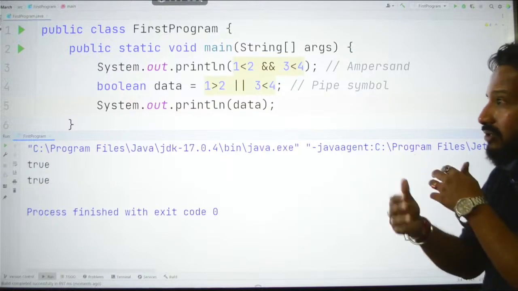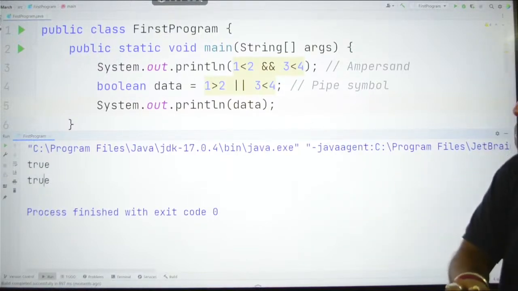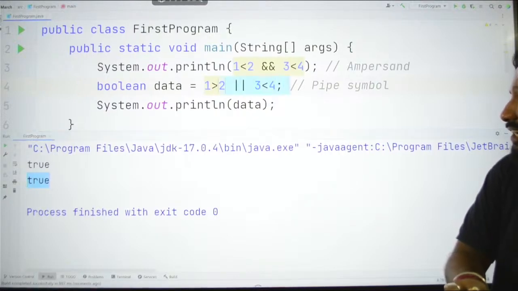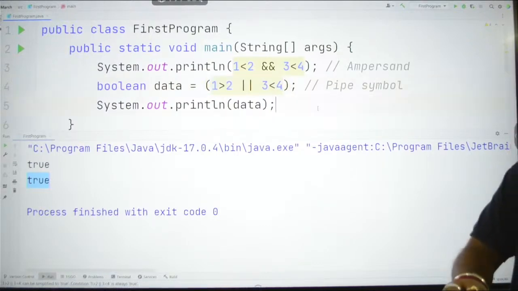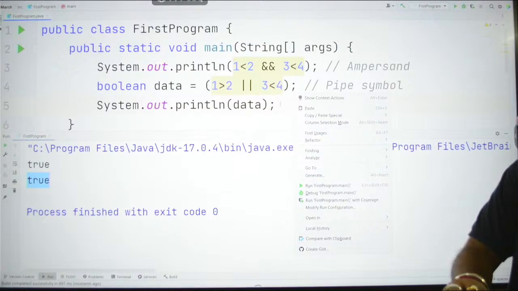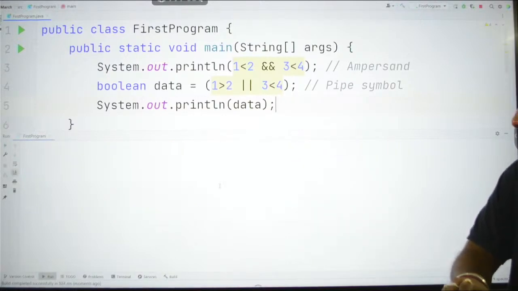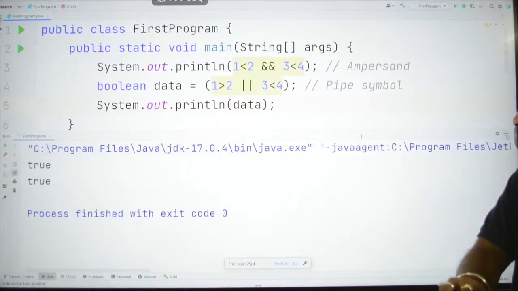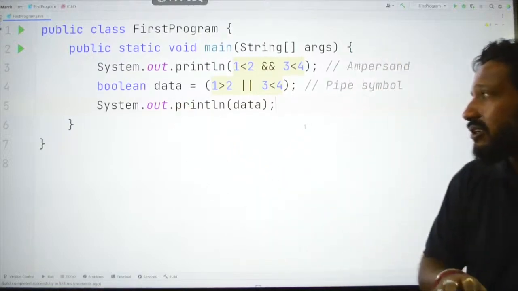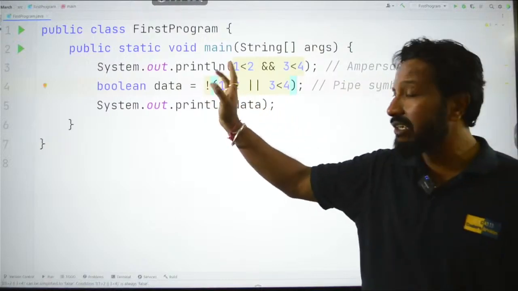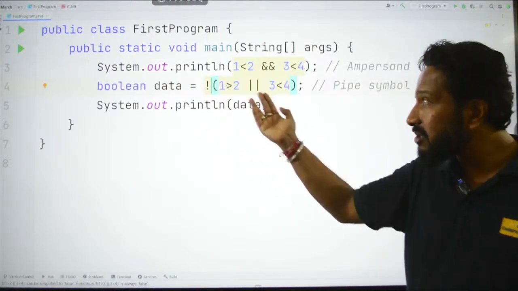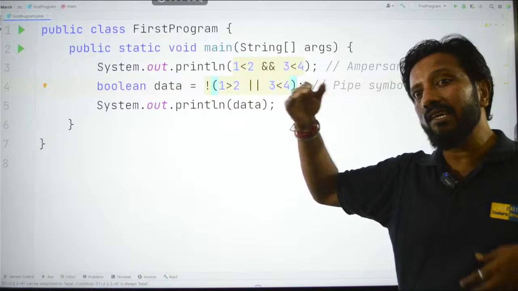And if you want to reverse something, then we use the NOT operator. Say suppose now we are getting true as the output for this entire expression, right? Now, if I put this entire thing into a bracket like this, and now if I run this, you will get the same thing no matter what. But what I want to show you is, if I convert this into the NOT operator, right now we are getting true, right? If I take the exclamation mark, this gives you the NOT operation. Okay. Now, the result of this thing is true. When we do NOT, it does the reciprocal.